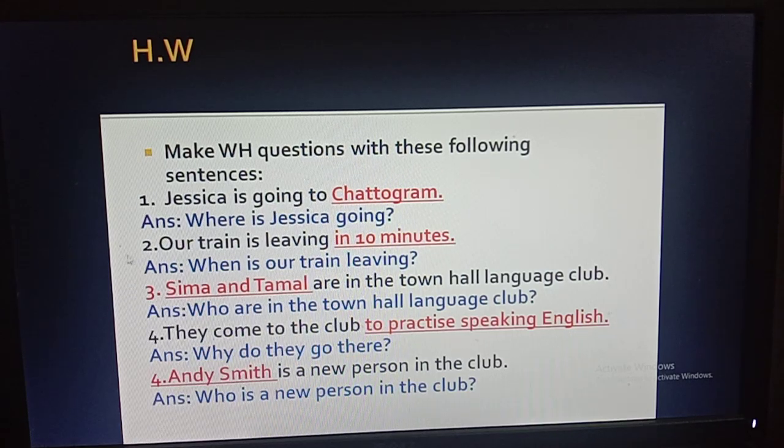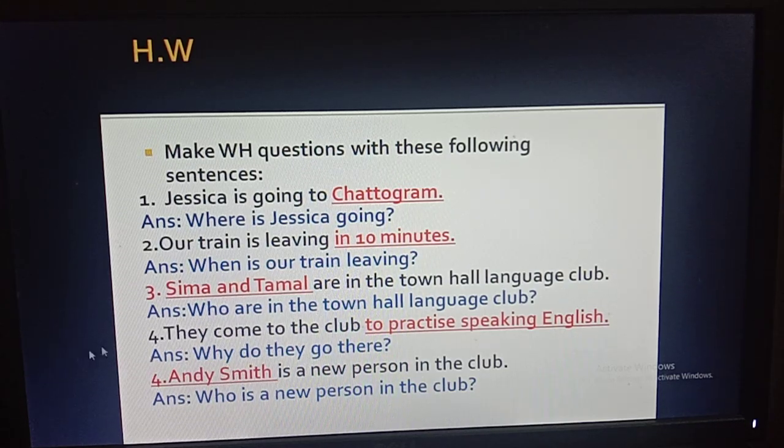Then number 2, our train is leaving in 10 minutes. So 10 minutes is indication of time. You know, when there is an indication of time, we use when. Okay, so the question will be, when is our train leaving? Here is same again. There is an auxiliary verb already, so no need to bring any auxiliary verb. Okay, so the question will be, when is our train leaving, as 10 minutes indicates that time.